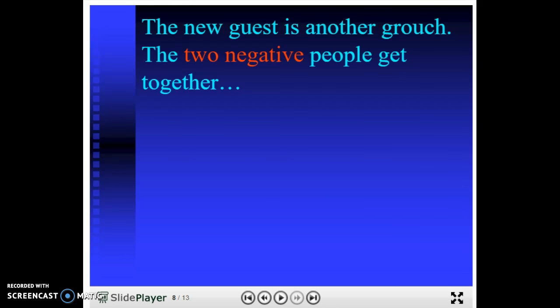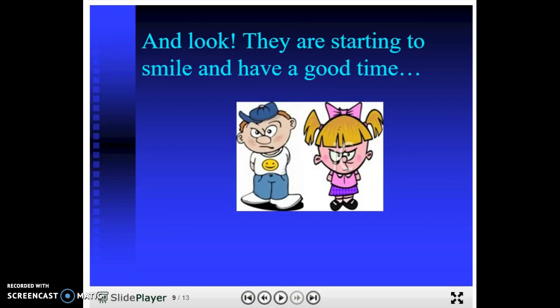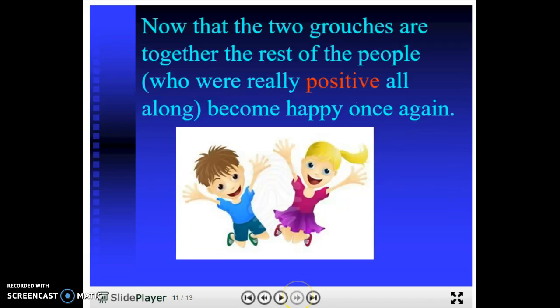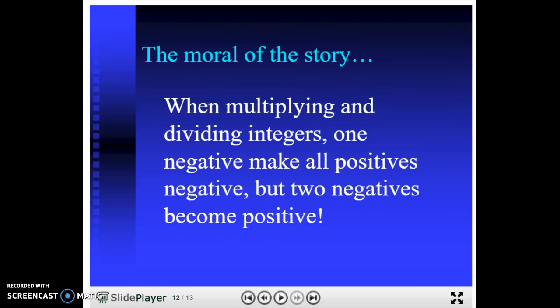So now there's two negatives. And the two negatives got together. And because they were alike, they started to smile and have a good time just because they had another negative person to hang out with. So the party was saved. The pair of negatives turned positive because they had each other. And everybody went back to being positive again. So now that the two grouches were together, the rest of the people, who were really positive all along, became happy once again.